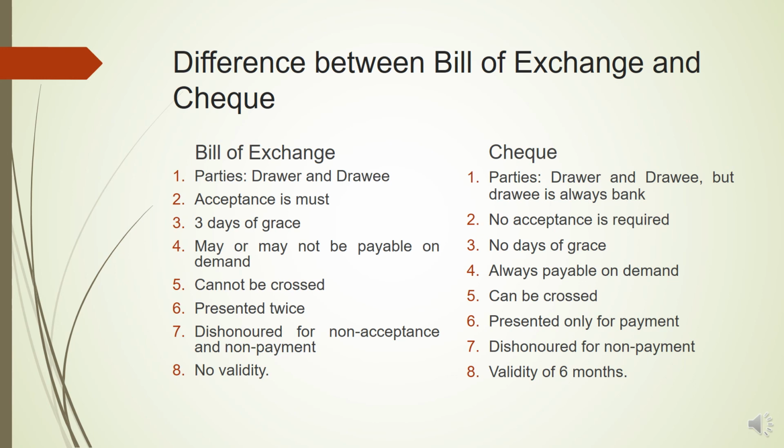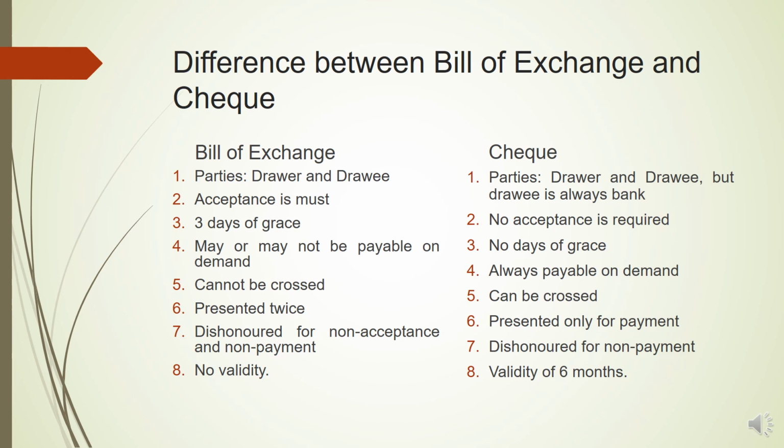But basically, crossing of a check is 2 lines which are marked on the check, which cross the check, and a crossed check has to be credited only to the account of the customer, and no cash payment will be made against a crossed check. So a crossed check is a kind of order check in which the payment will be credited only to the bank account of that order person and no cash will be given to that order person.